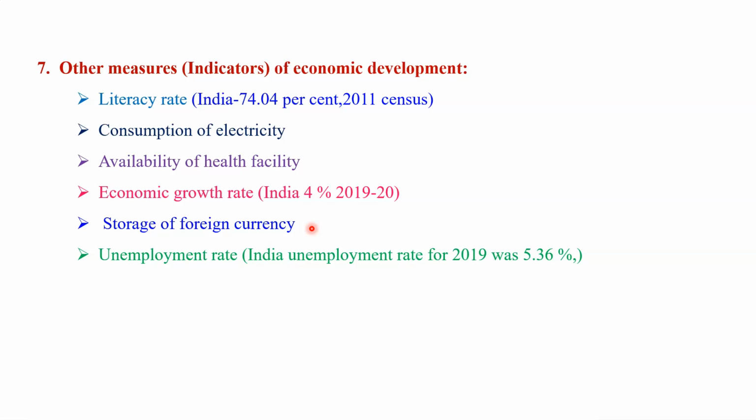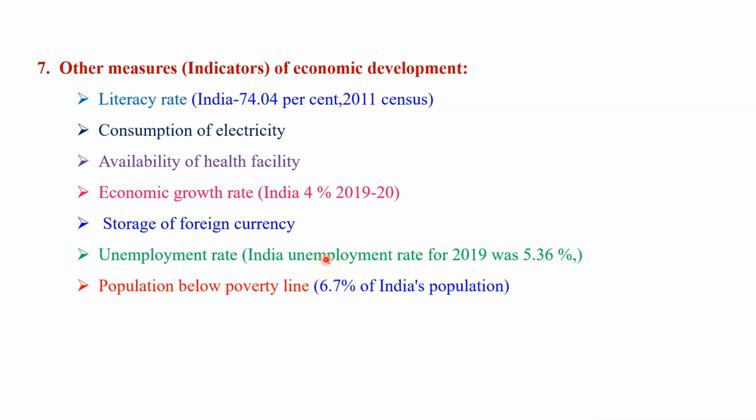Then unemployment rate is also very important, because the unemployment rate can tell us the proportion of the population engaged in various occupations and activities. But if the unemployment rate is high, then definitely it is a negative sign and it is not good for economic development. In case of India, in 2019 it was 5.36%. So this is also an important indicator.